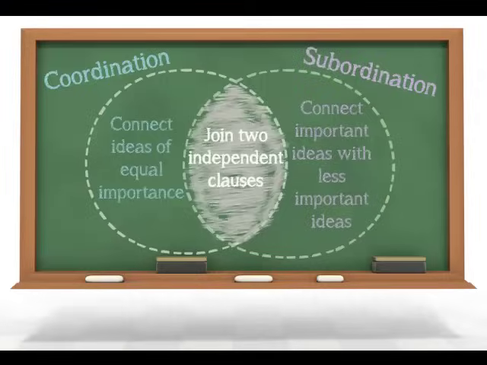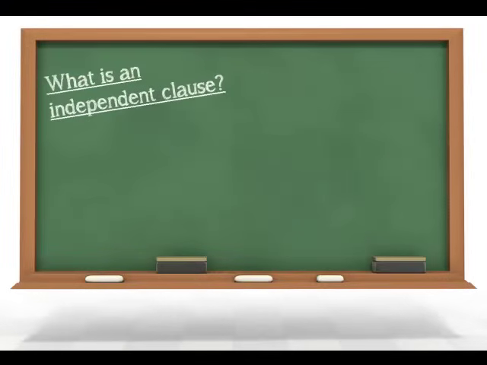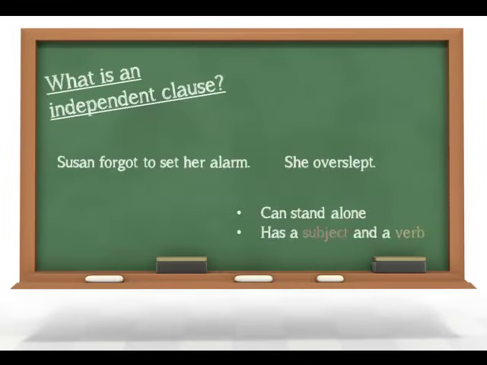Now, just in case the phrase independent clause scared you, I want to do a quick review. What is an independent clause? It's simply a complete sentence, a sentence that has both a subject and a verb. So this sentence can stand alone, and that's why we call it independent as opposed to dependent.